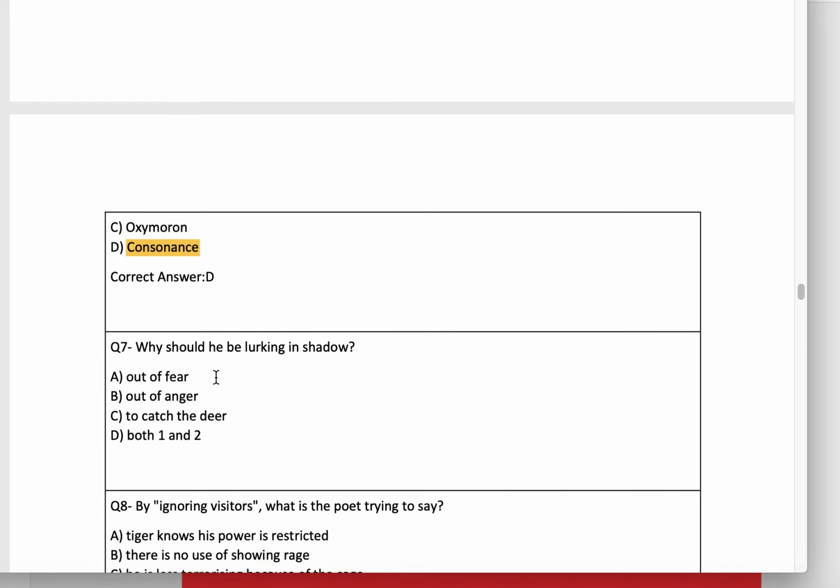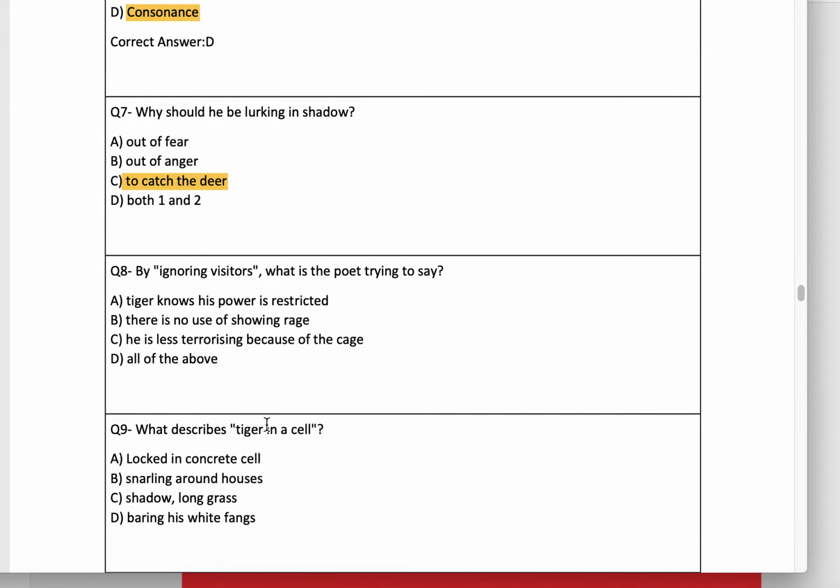And why would he be lurking? Lurking means chupna, in shadow. Why would he be lurking? To catch the deer, to catch its prey. Question number 8. By ignoring visitors, what is the poet trying to say? Tiger knows his power is restricted. There is no use of showing rage. He is less terrorizing. So, all of the above.